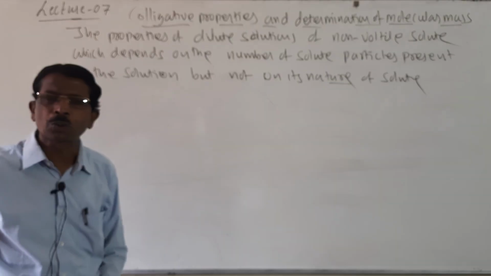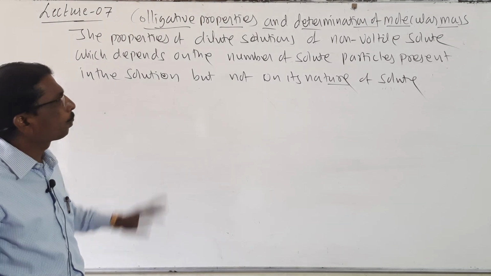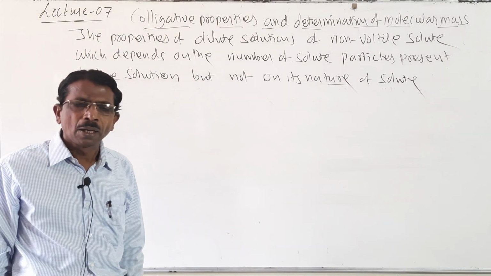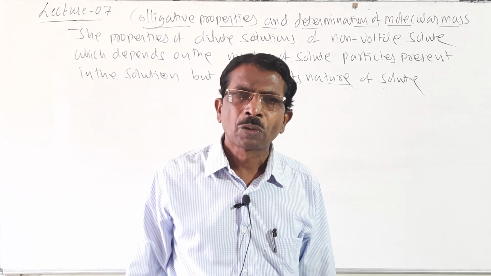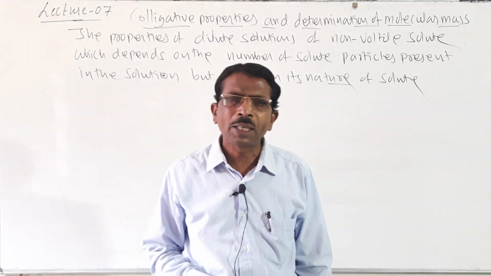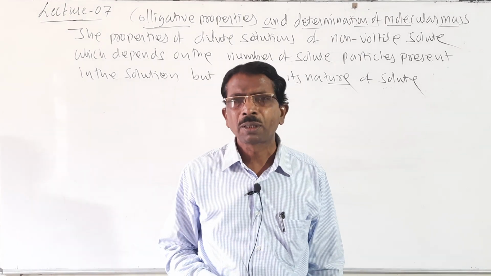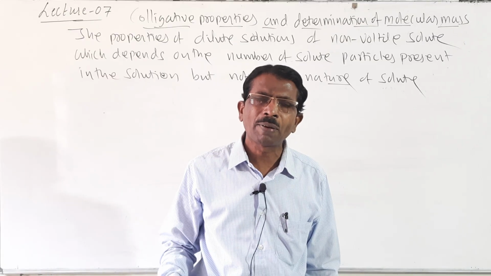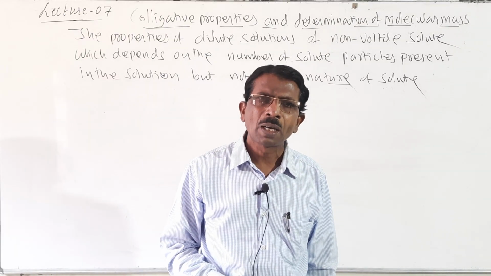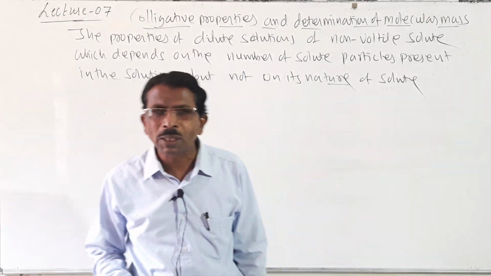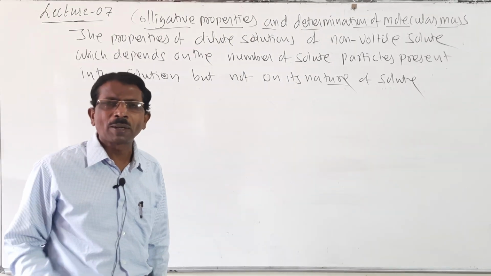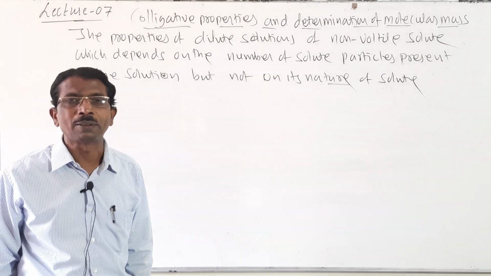It is for 2 marks, students. What are colligative properties? There are 4 types of colligative properties. One, relative lowering of vapor pressure of a solvent. Second, elevation of boiling point of a solvent. Third, depression in freezing point of a solvent. And the fourth, osmotic pressure of the solution.